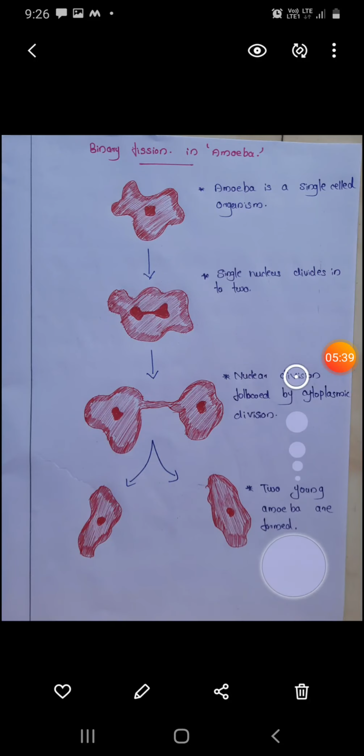Finally, we discussed binary fission in amoeba. In amoeba, first the nuclear division takes place, followed by cytoplasmic division or cell division. The nucleus first divides into two, followed by cell division, and it becomes two amoebae. This is the picture showing binary fission. So this is the nutshell of our today's class.